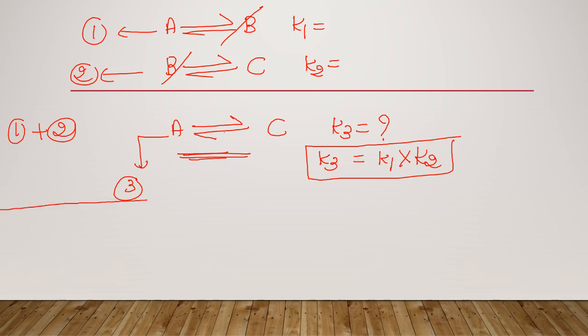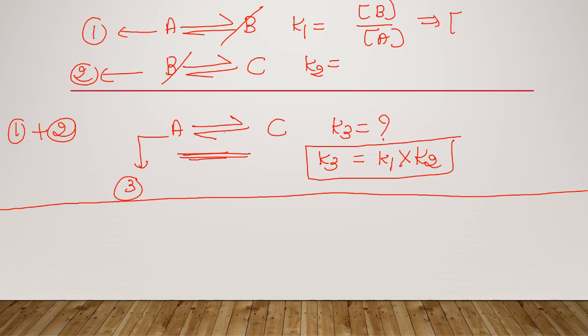This can be proved. For the first reaction, I'll write the equilibrium constant K1 expression as the concentration of the product divided by the concentration of the reactant. So I can write the concentration of B is equal to K1 into the concentration of A. Let us consider this equation as a star.